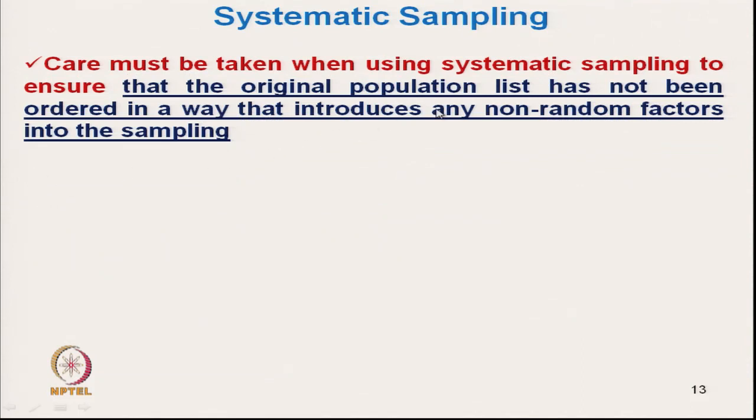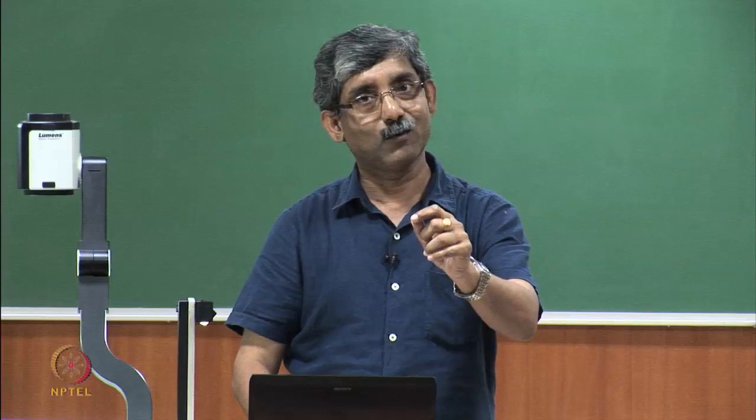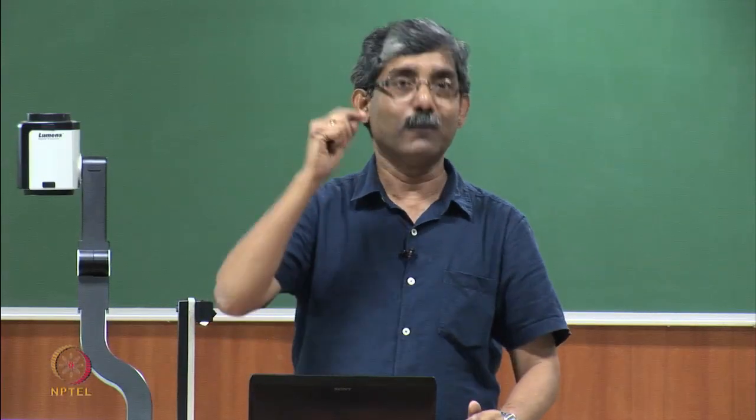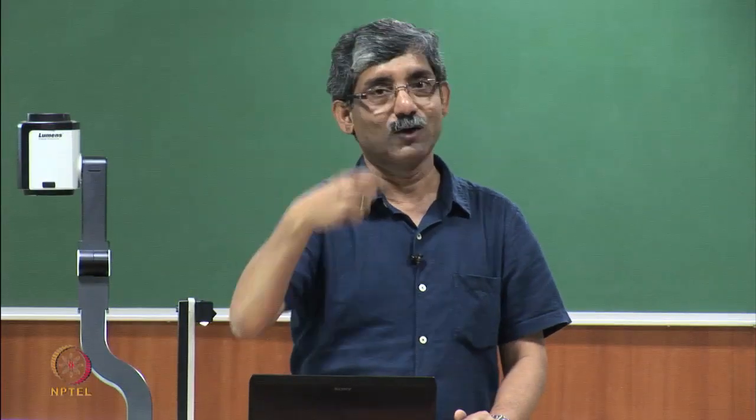Care must be taken when using systematic sampling to ensure that the original population list has not been ordered in any way, which can introduce non-randomness. The original population has to be totally random, with no bias. A similar example is the bobbins of 1000 spindles, where he can take every 6th, 16th, 26th bobbin.